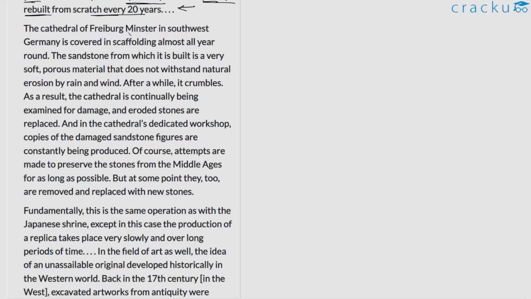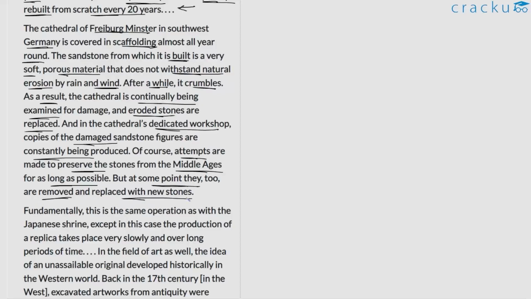The Cathedral of Freiburg Minster in southwest Germany is covered in scaffolding almost all year round. The sandstone from which it is built is a very soft porous material that does not withstand natural erosion by rain and wind. After a while, it crumbles. As a result, the cathedral is continually being examined for damage and eroded stones are replaced. And in the cathedral's dedicated workshop, copies of the damaged sandstone figures are constantly being produced. Of course, attempts are made to preserve the stones from the Middle Ages for as long as possible. But at some point, they too are removed and replaced with new stones.